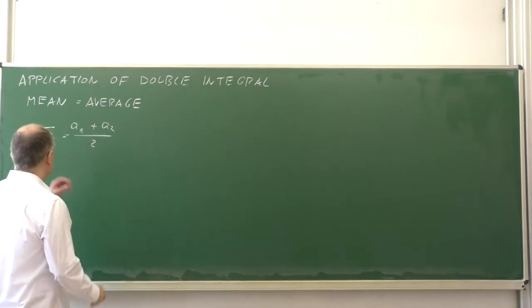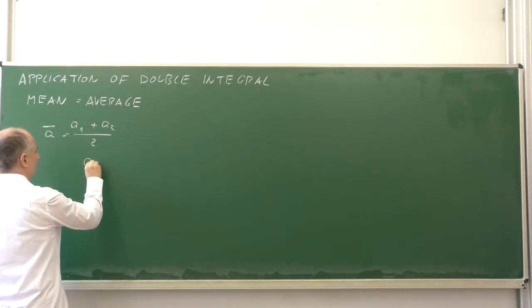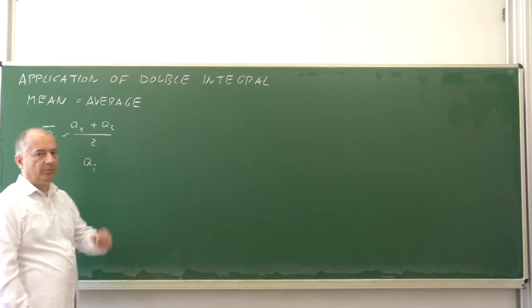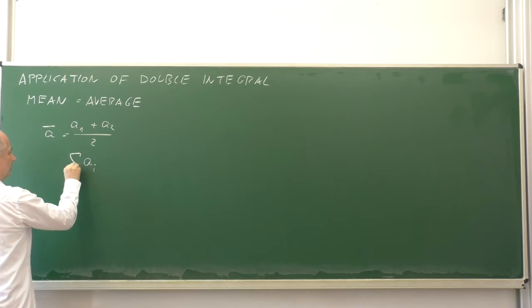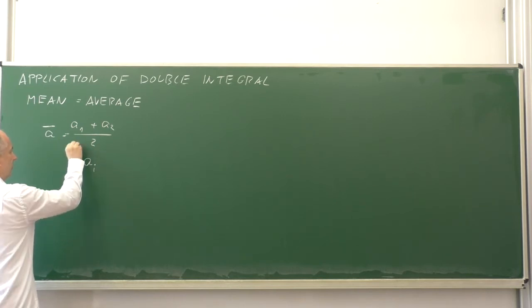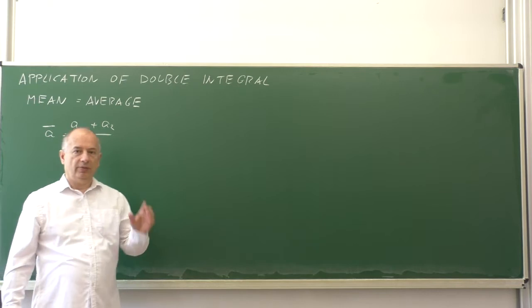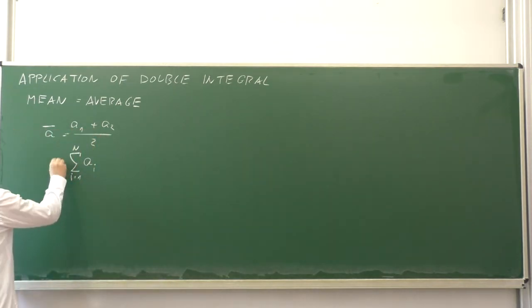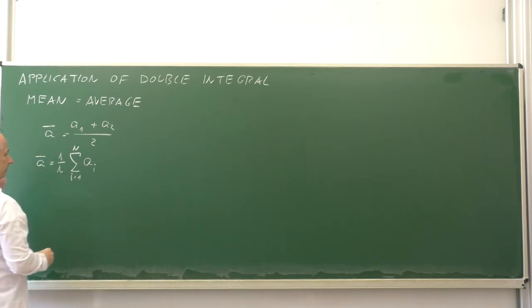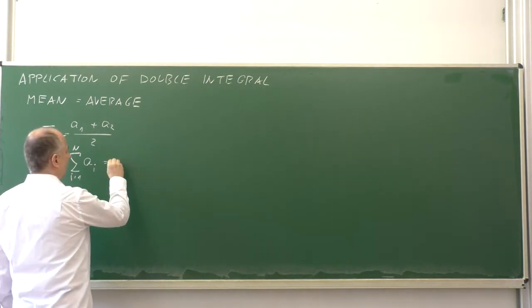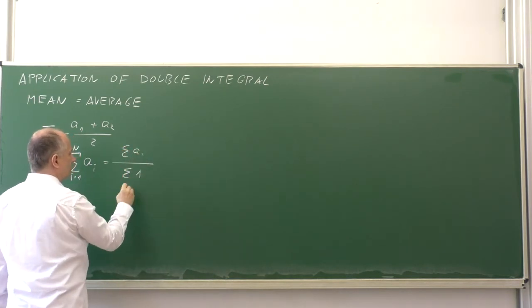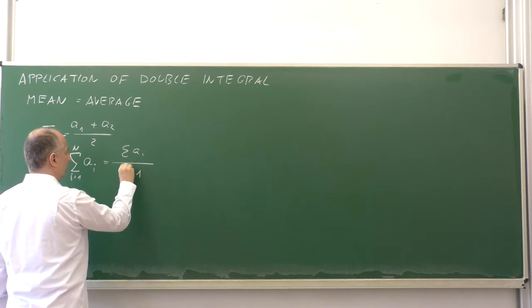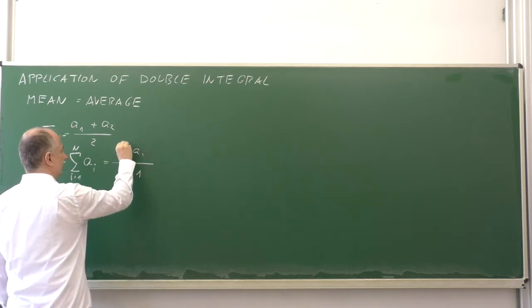If we have more than two values, we can call them a sub i, that means a1, a2, a3, a4, and so on, and we sum for i running from 1 to capital N when we have n numbers, and we divide by n, and we can call it the mean. Or if you like, you can write it as sum of ai divided by sum of 1, i running from 1 to n.